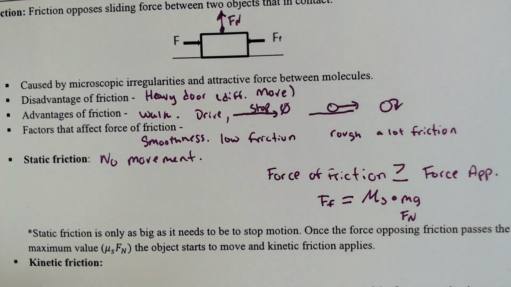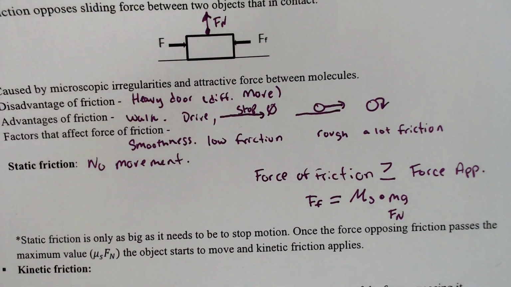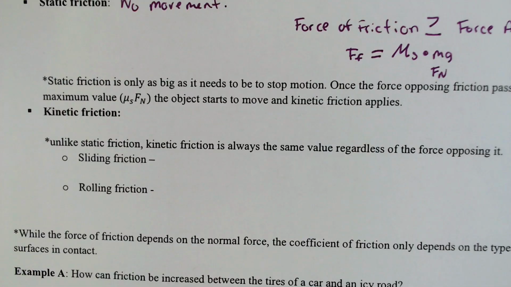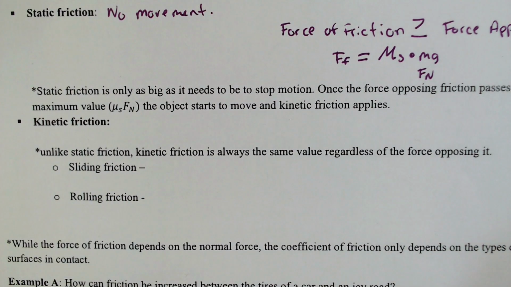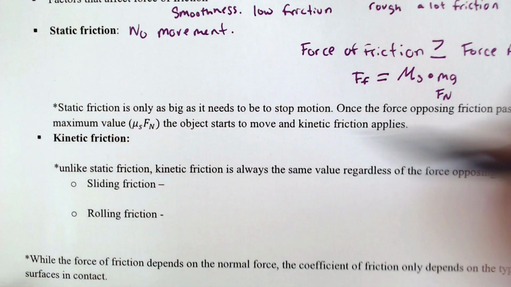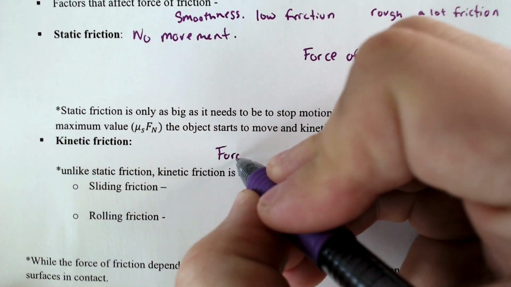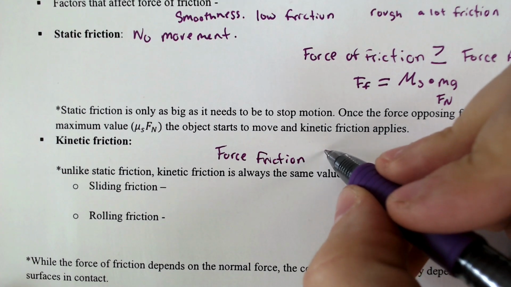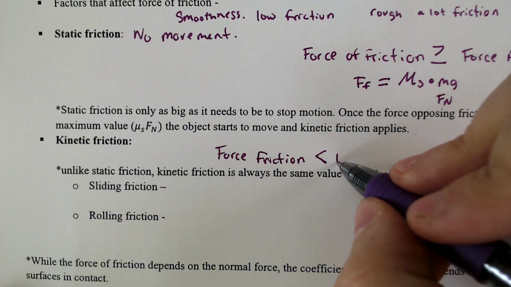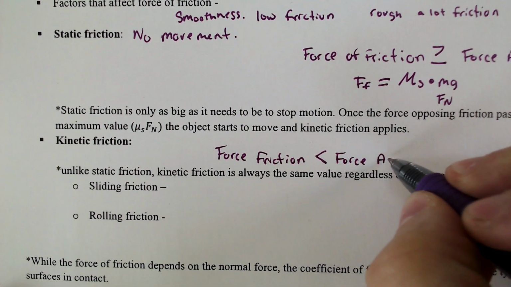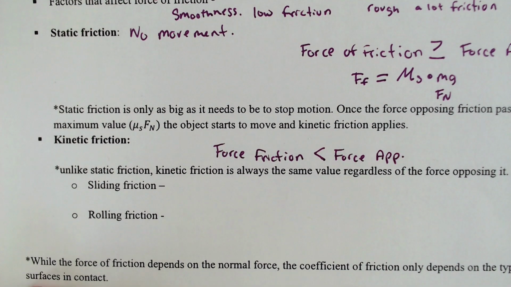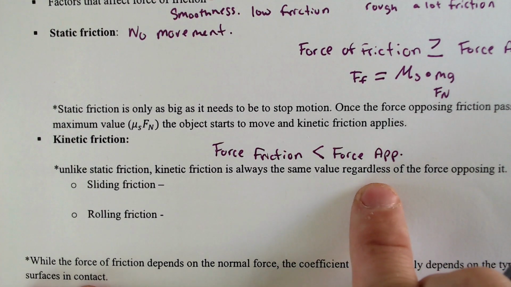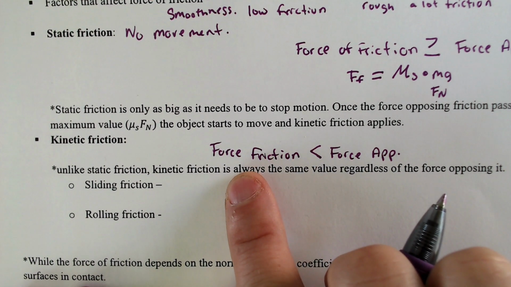All right. Kinetic friction would be if the object is moving, then it would have kinetic friction, and your force of friction would be considered smaller than the force applied. That means you applied more force, and therefore the object started moving because you applied more force than the force of friction was able to handle.